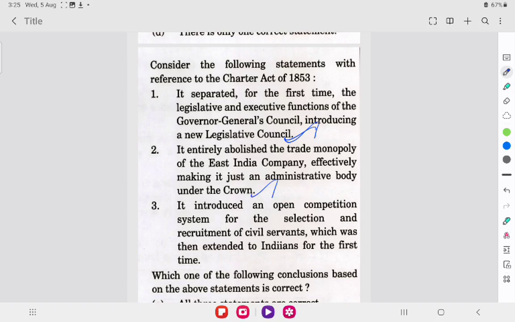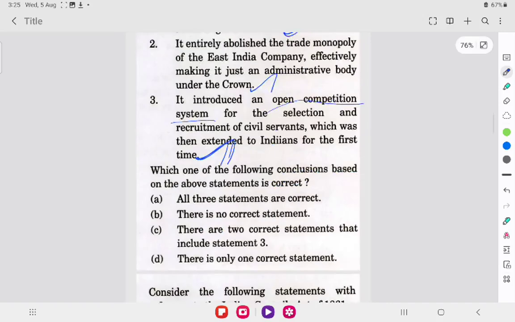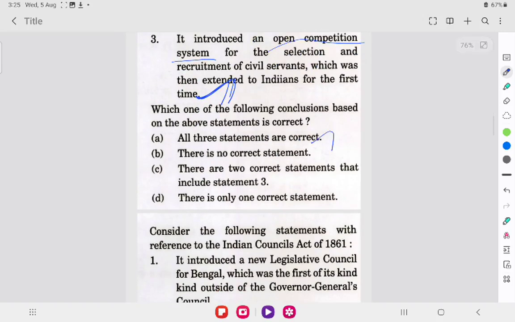It introduced an open competition system for the selection and recruitment of civil servants, which was then extended to Indians for the first time. Yes, this statement is also correct. So all three statements are correct. A is the correct option.